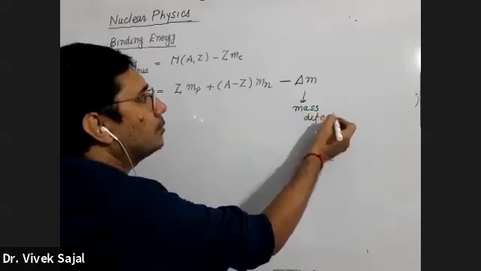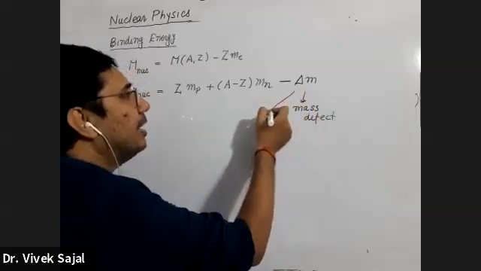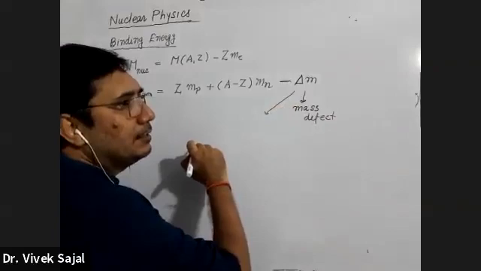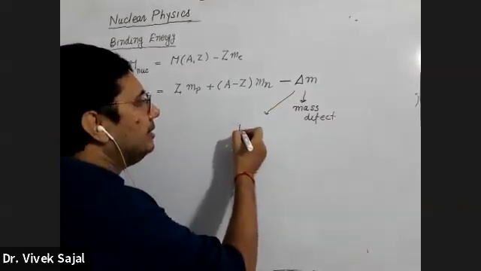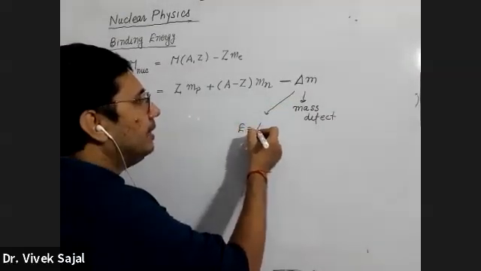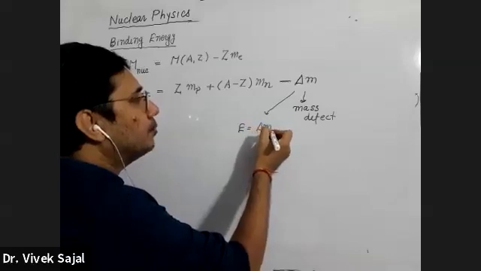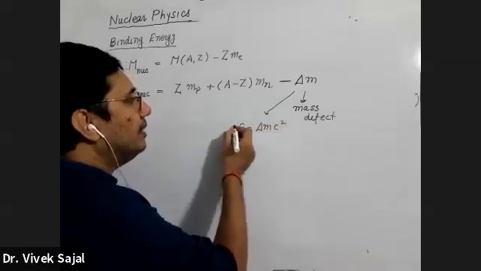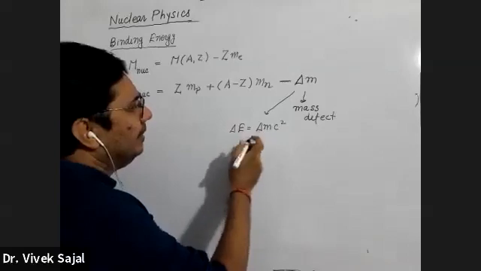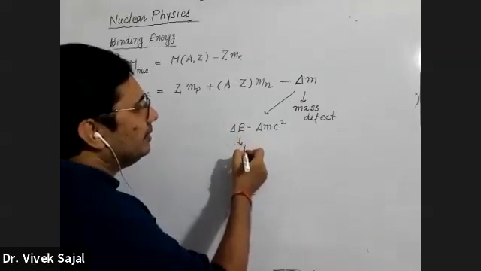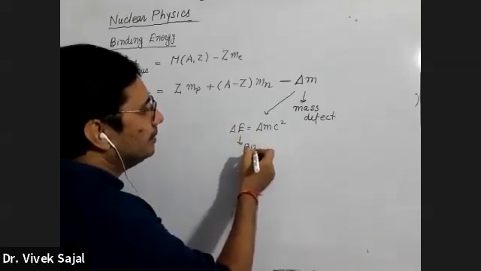What happens to this mass? This mass will convert into energy, and that energy E will be delta m c square. If I write it as delta E, this delta E is known as binding energy.